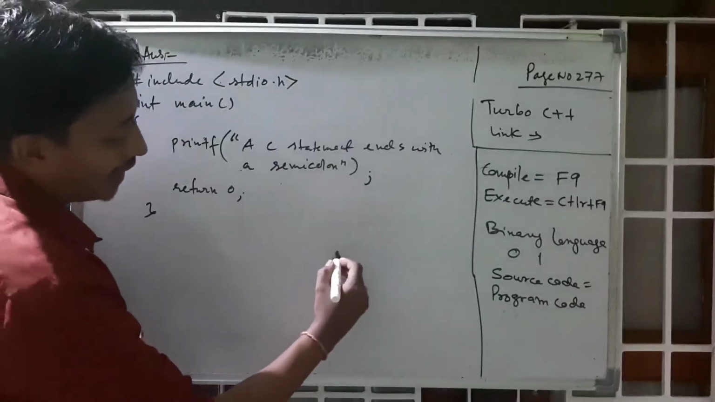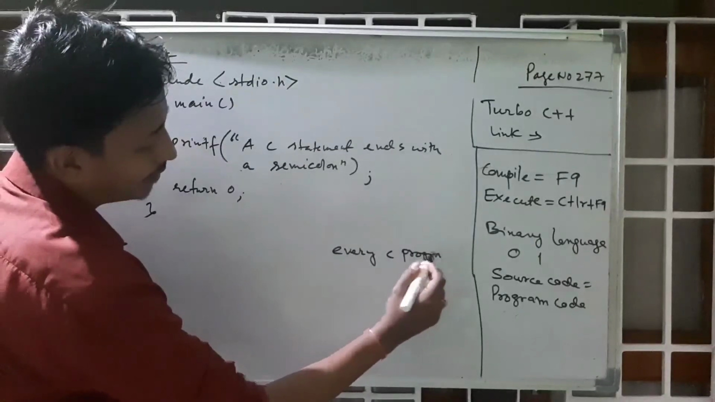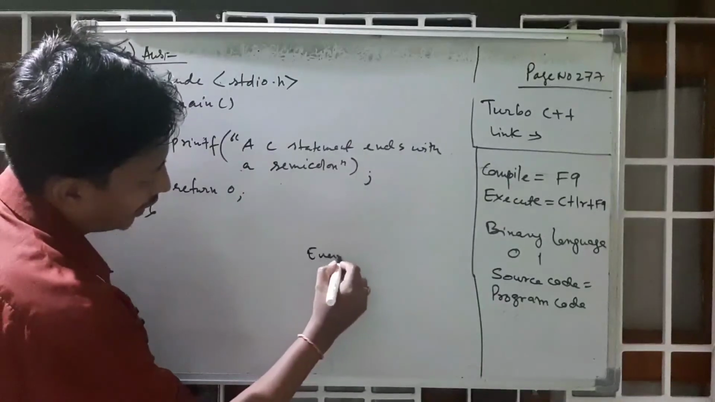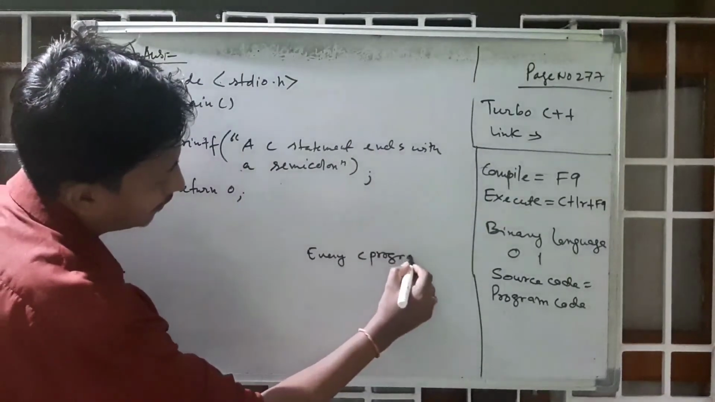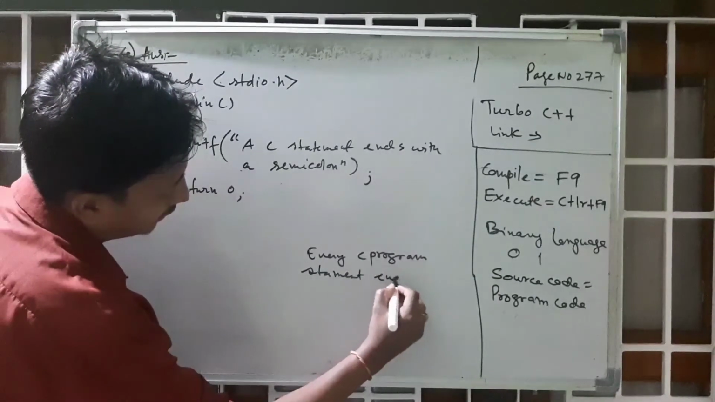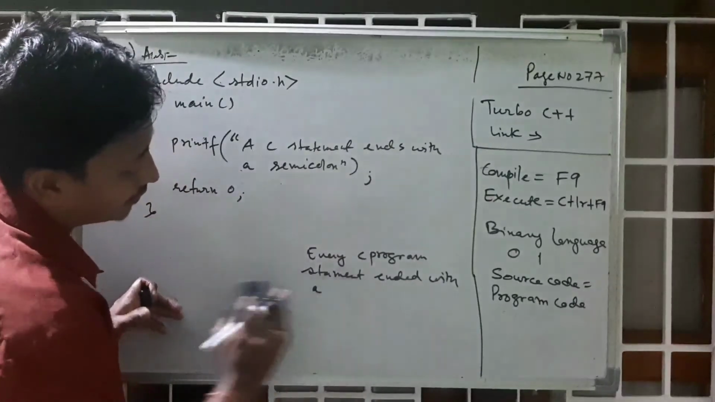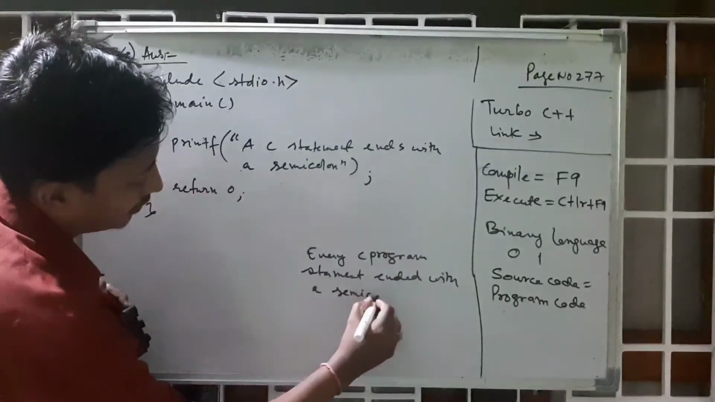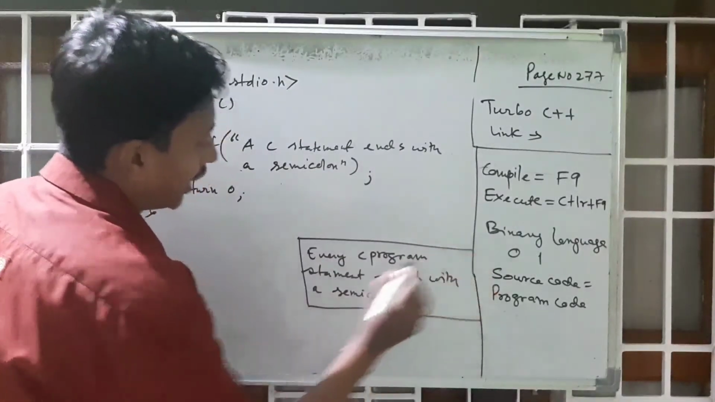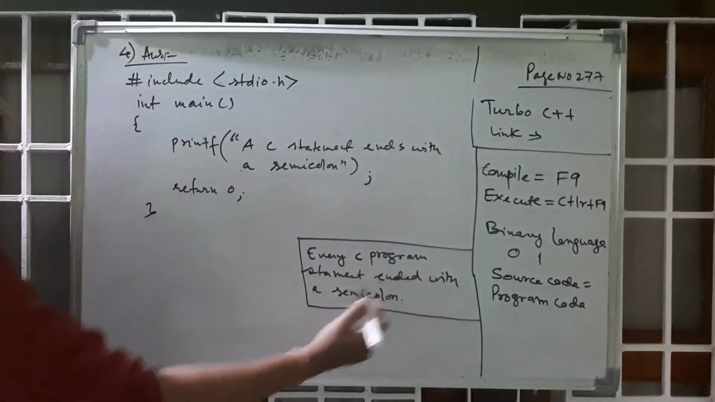I again repeat, every C program statement ends with a semicolon. Okay, this is very important. Every C program statement ends with a semicolon.